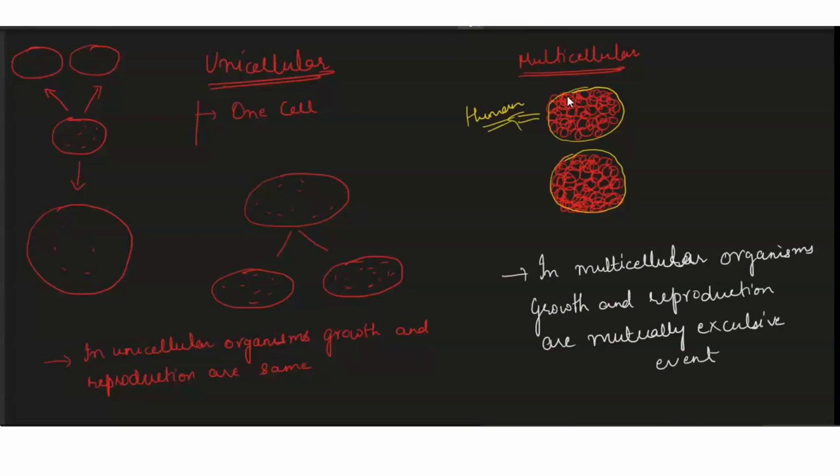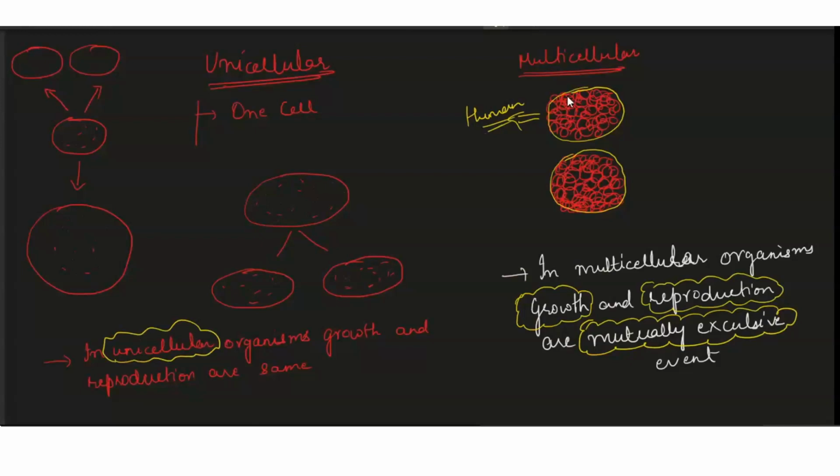Mutually exclusive event. What we mean by this term, children, and this is the term from which the question has been asked in your NEET exam. Mutually exclusive means both of them are different, means growth is absolutely different from reproduction in case of multicellular organisms. But in case of unicellular organisms, it is not mutually exclusive. It's one and the same thing.